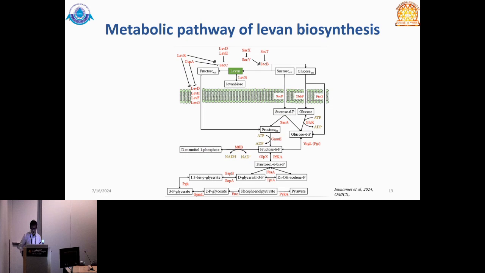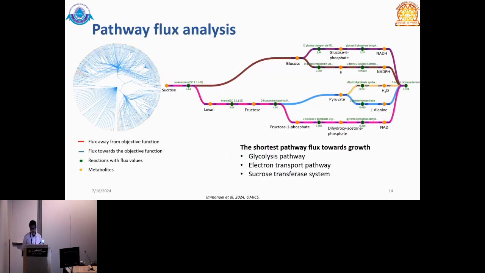When we took this particular model and did the flux analysis, the shortest path we were able to identify towards growth was through the glycolysis pathway, electron transport pathway, and sucrose transferase system. What you see on the right side of the screen is the directionality of the flux, which goes either away from the objective function or towards the objective function.